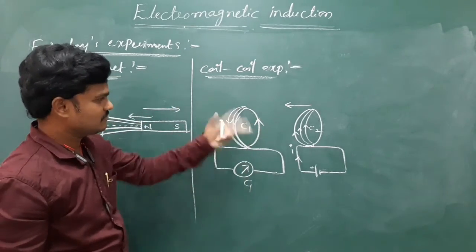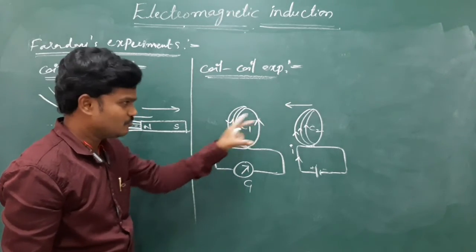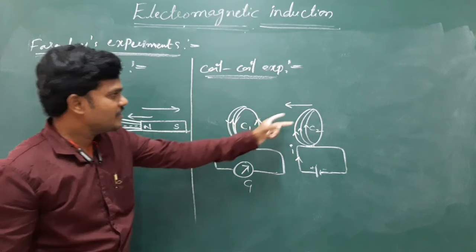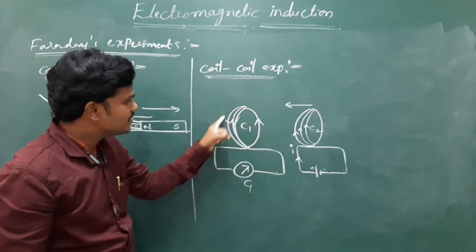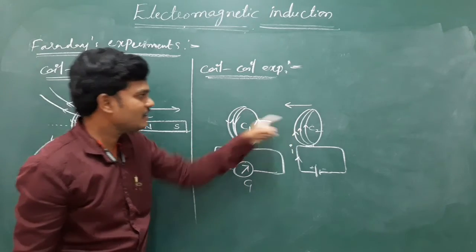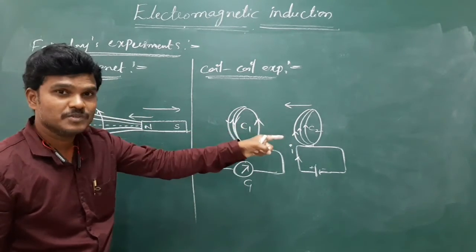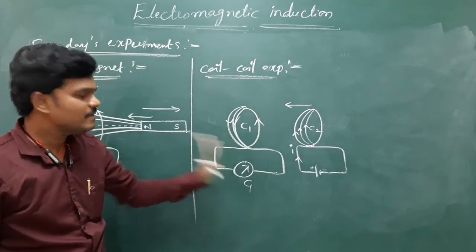Right now I am giving general outline directions, so don't worry about these directions, I am going to confirm everything. Here there will be an induced current because of this, and there is a relative motion between these two. If it is at rest, nothing happens; if it moves towards or away, again the same thing will happen.